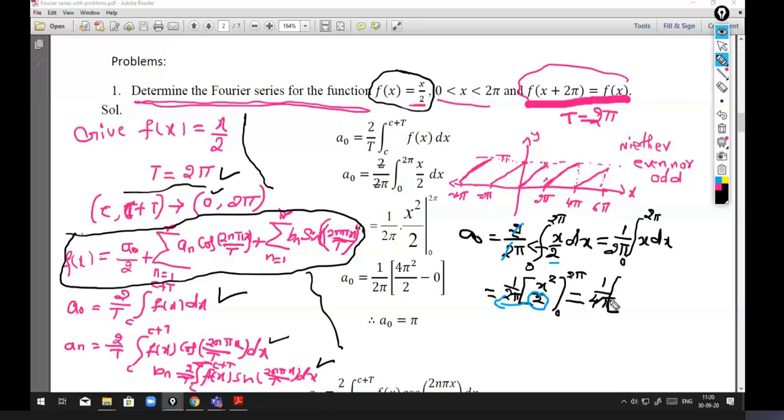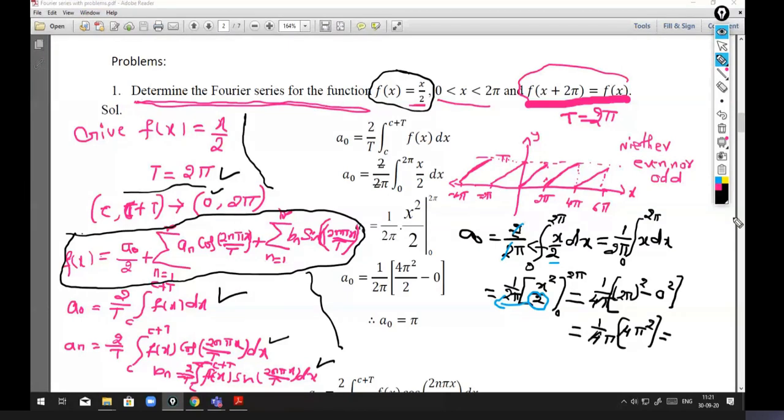So finally that reduces to 1 by 4 pi, where 2 pi square is 4 pi square and 0, and the 4 gets cancelled.